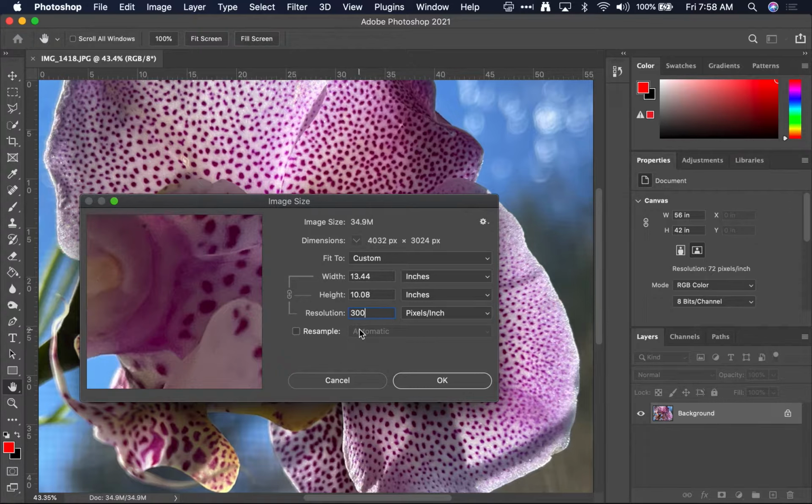So something to think about. This is why they ask you for a larger pixel count or a greater megapixel camera if you're going to be taking photographs that are going to be printed and they're going to be large.